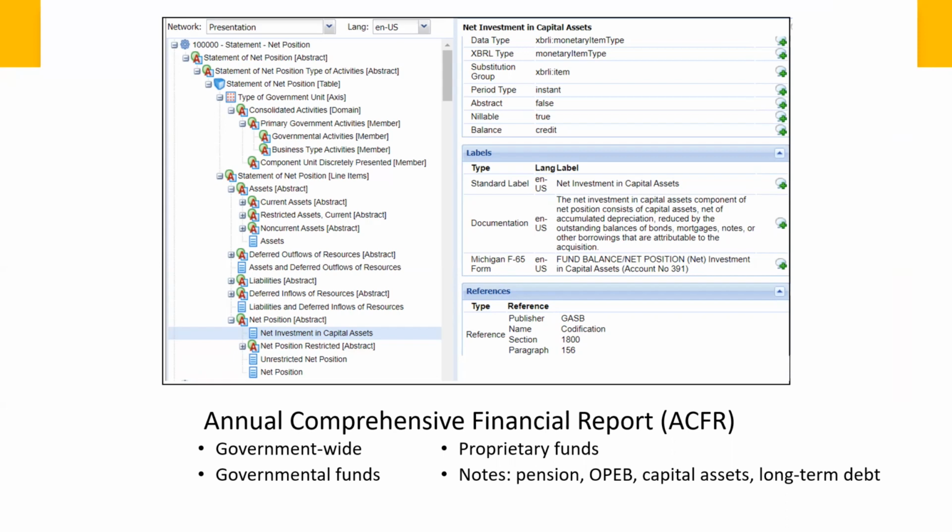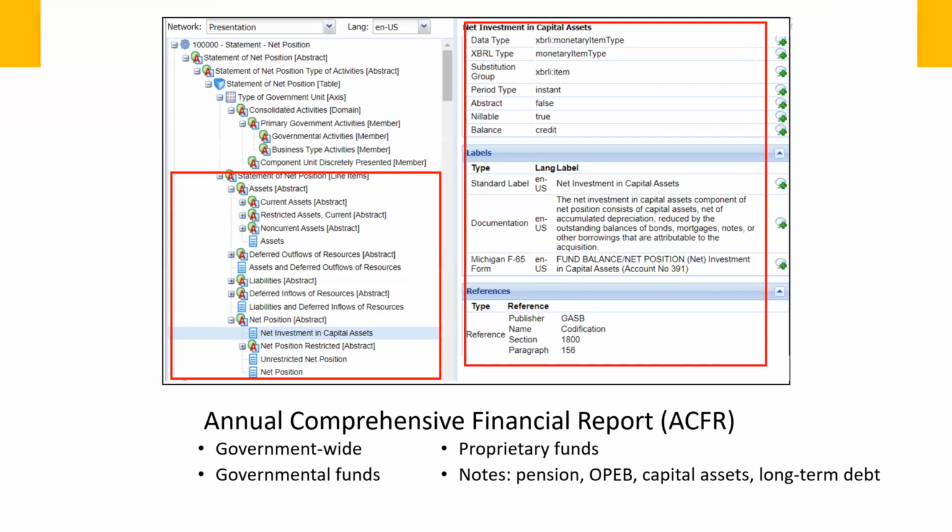This figure shows how the ACFR taxonomy appears in a taxonomy viewing application. On the left side is how the data would typically appear in a presentation, just like a balance sheet, with assets followed by deferred outflows, then liabilities, then deferred inflows, then net position. On the right side, the taxonomy viewer shows the characteristics of a specific concept, the concept net investment in capital assets. This captures the same data about the data, or metadata, that we discussed earlier when looking at the financials for the City of New York and the College of DuPage.